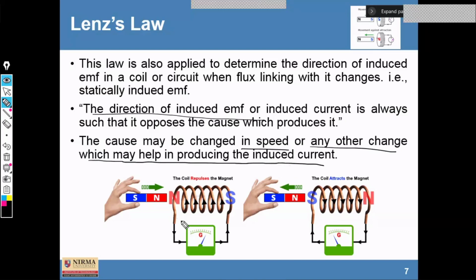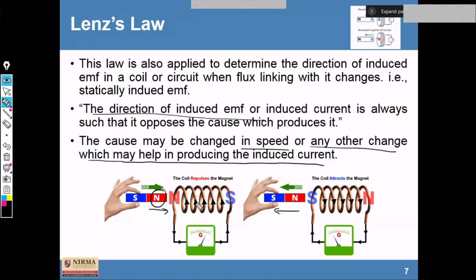So here there is a simple coil which is connected with a galvanometer. Now, if you keep this permanent magnet with its north pole nearer to the coil, and move it outside, moving from right to left and left to right, what is going to happen?